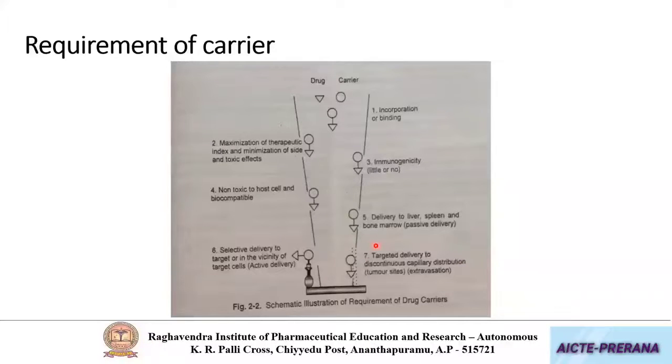As the drug is reaching the target site more effectively, this will lead to minimized toxic effects and improved therapeutic effects. Next, as the drug is not available for the systemic circulation directly, the chances for causing immunogenicity is less.